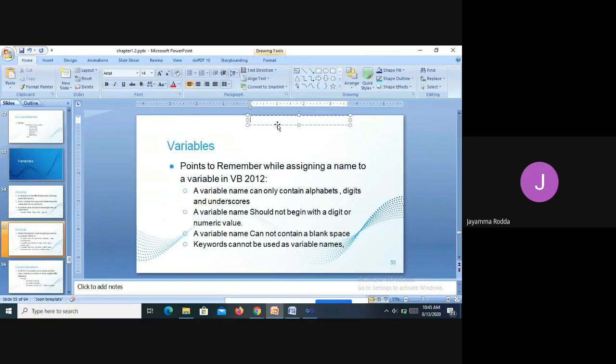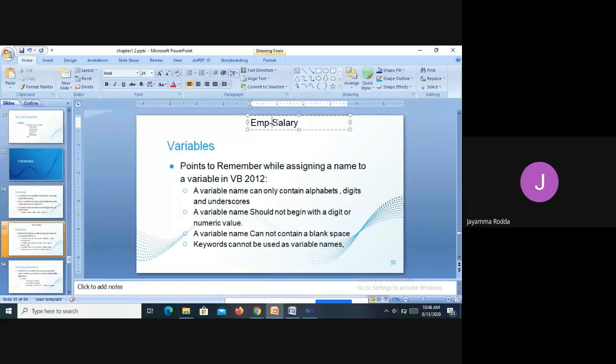If I am writing a variable, employee salary, I should write EMP underscore salary. Can you see this? Yes, ma'am. Employee underscore salary I must write. I should not write employee hyphen salary.